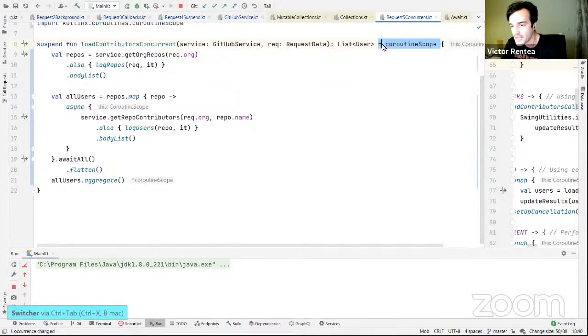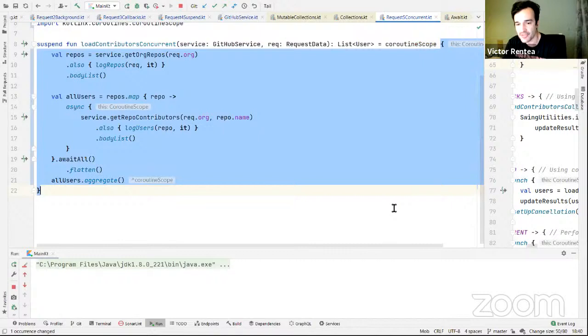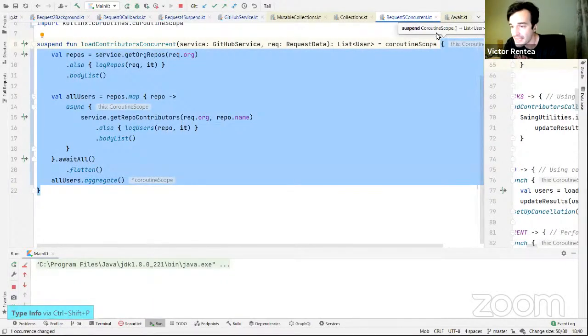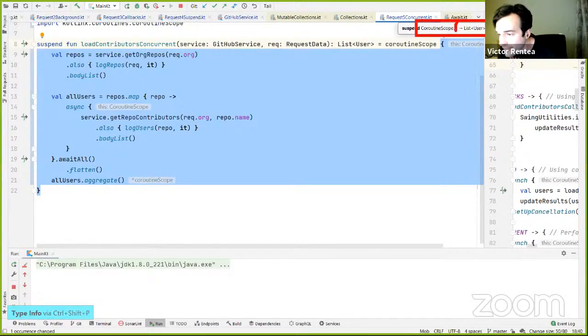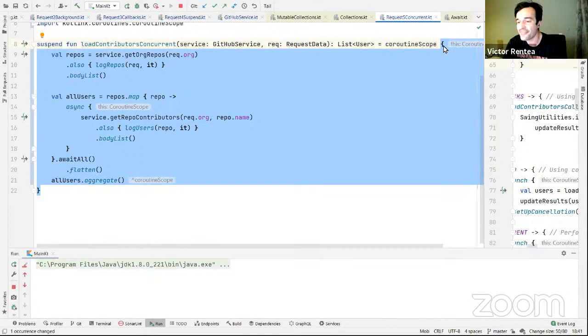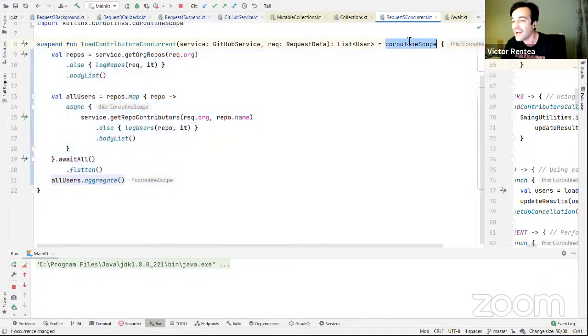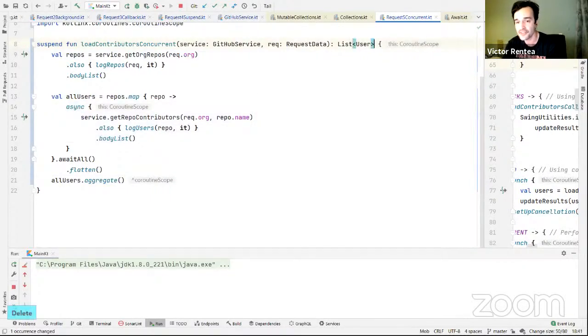But now, equal. Now what the heck is this? This coroutine scope basically executes the lambda that you give it. Here, this is a lambda. If you look at it, this is a lambda that takes nothing and returns a list of user in my case, but executes this function in the context of a coroutine, which allows you to use the async word here. If you weren't in the coroutine scope, you can't do that.